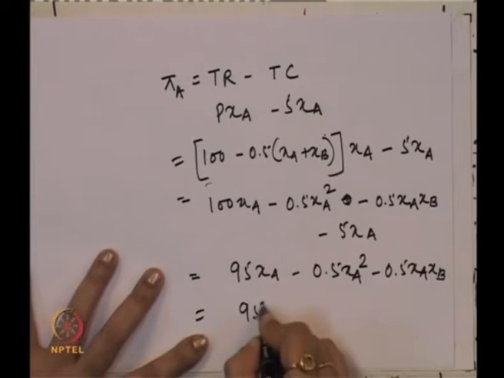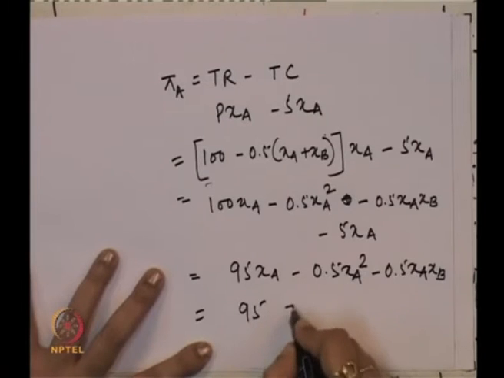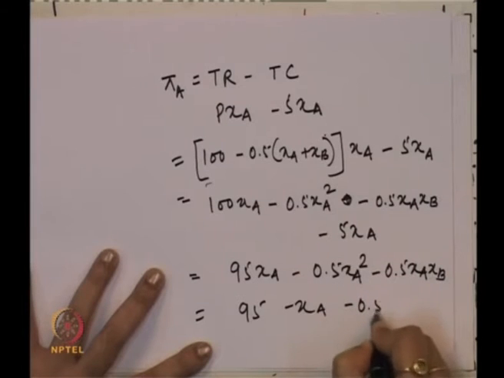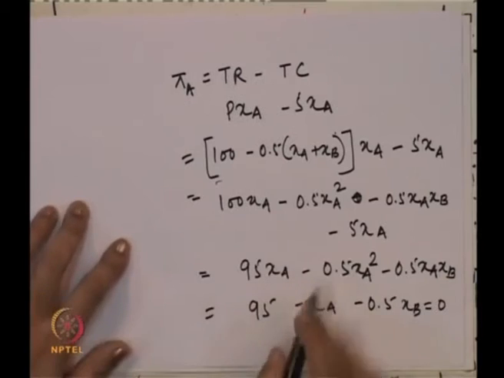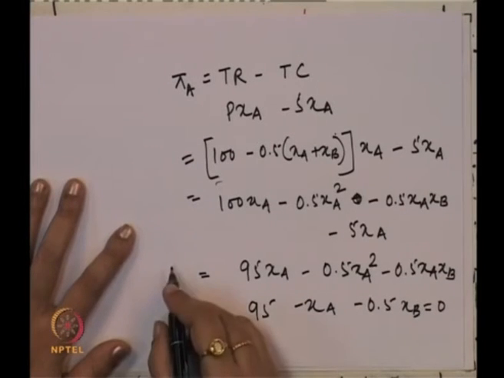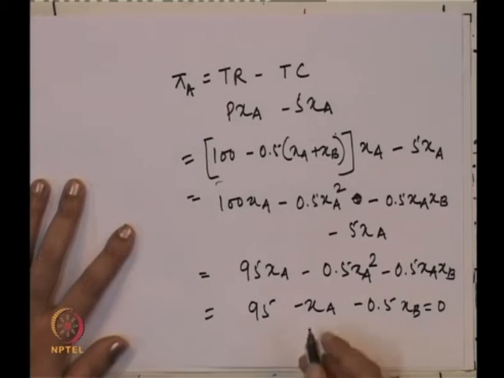Taking the derivative, this comes to 95 minus x A minus 0.5 x B is equal to 0. So, this is our profit, marginal revenue minus marginal cost has to be equal to 0.